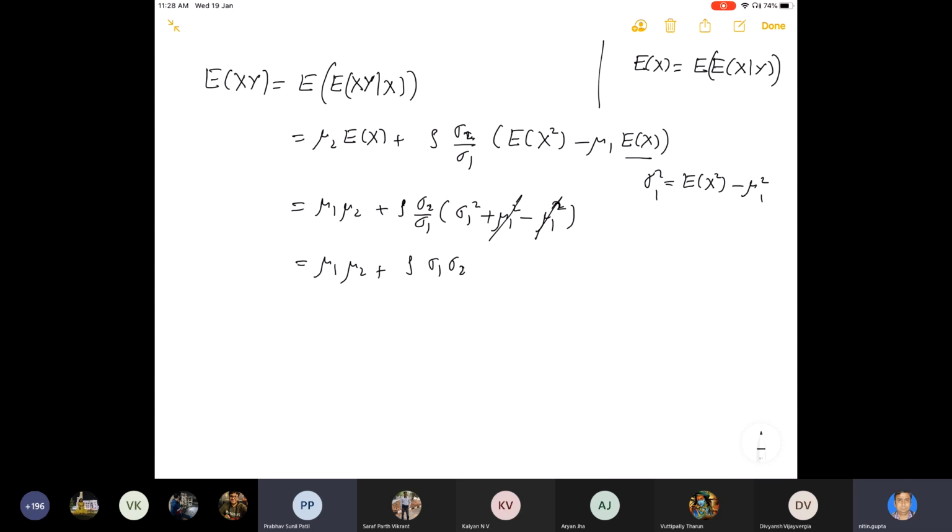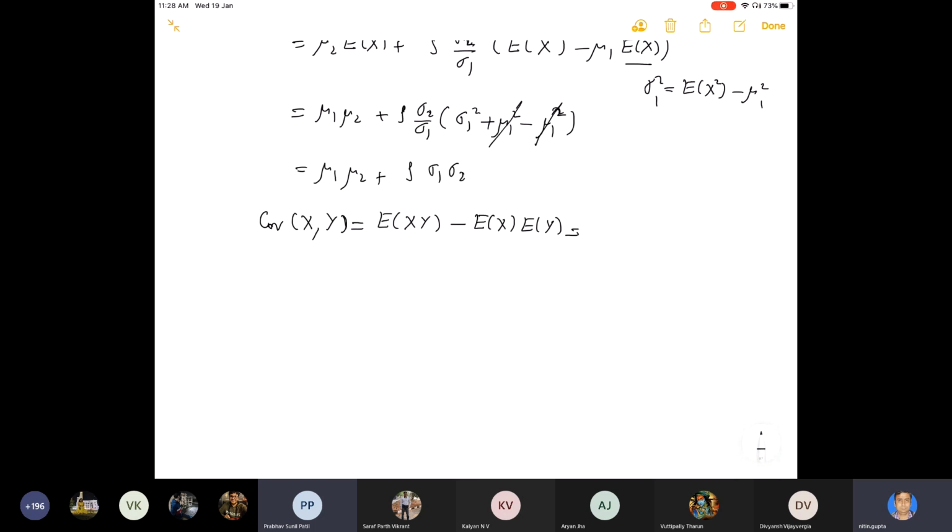Now you know that the covariance between X comma Y by definition is the expected value of XY minus the mean of X times the mean of Y. So this will be nothing but mu1 mu2 plus rho sigma 1 sigma 2 minus mu1 mu2.